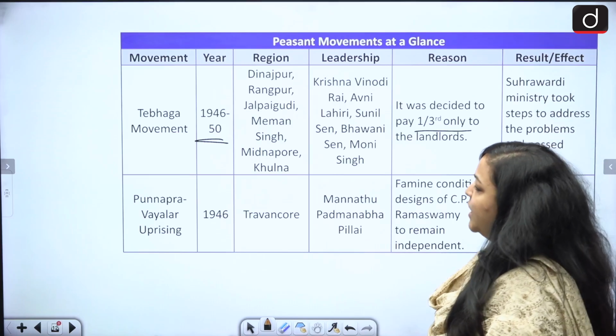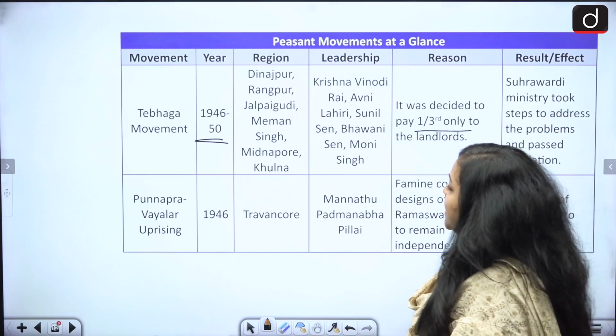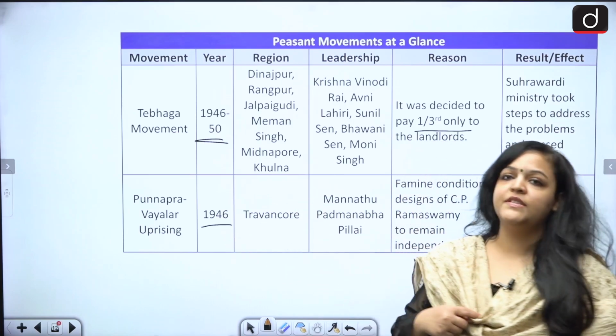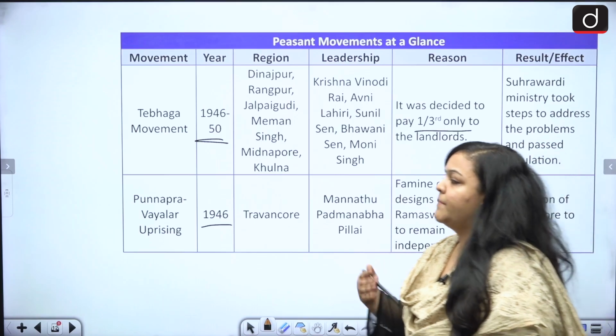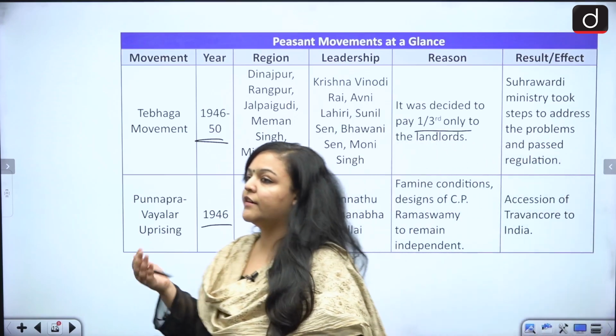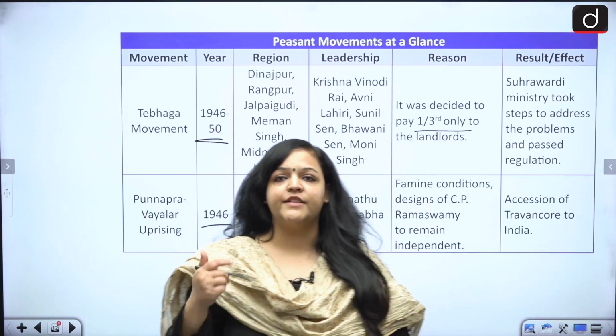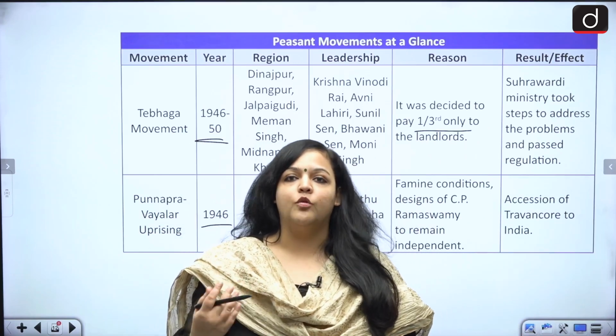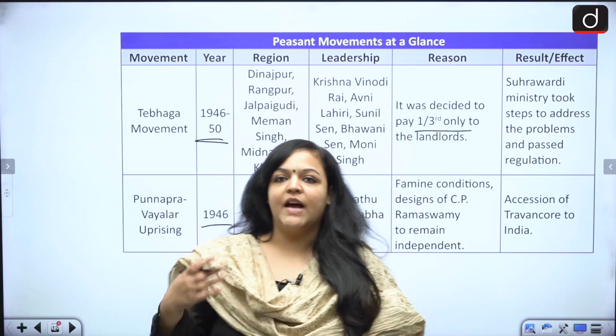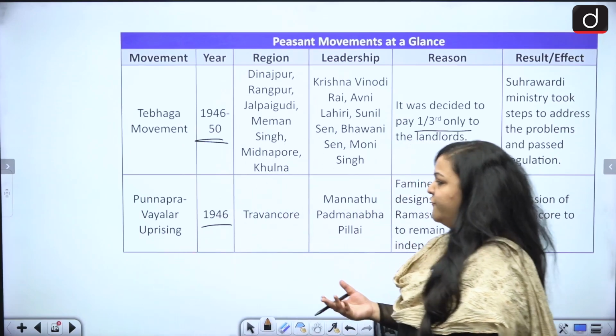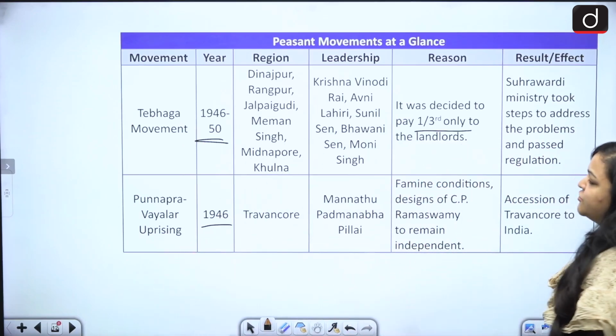Then you have Punnapra-Vayalar uprising. This is 1946. Now you will see, guys, that some of these peasant movements are also happening after independence. So obviously after independence, things are not just going to get solved in one go. Things will take time. So that is why you see these revolts. So this was in Travancore.